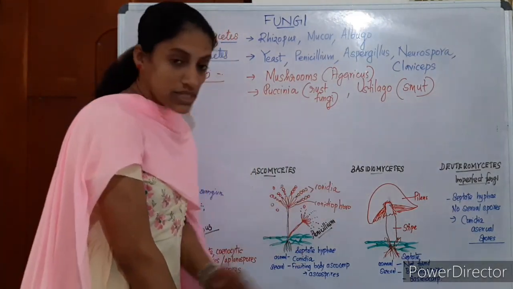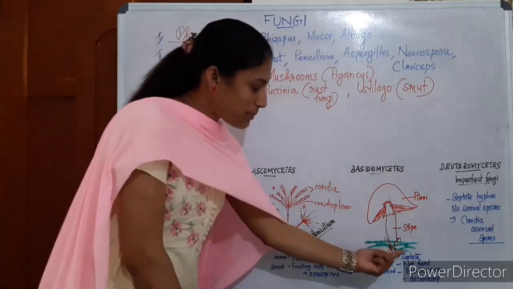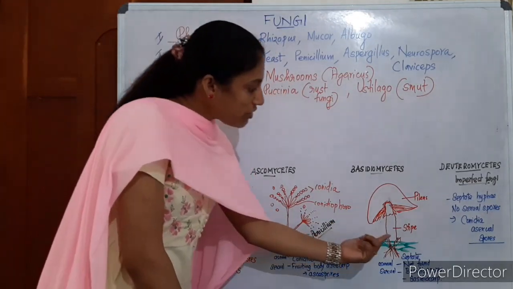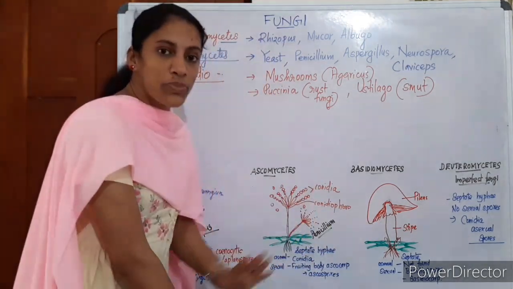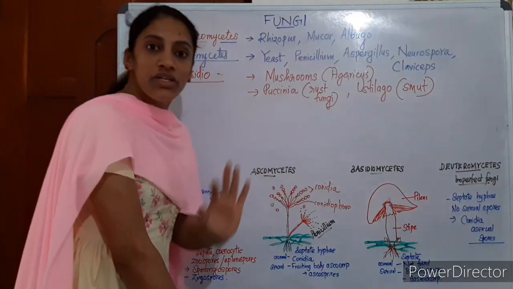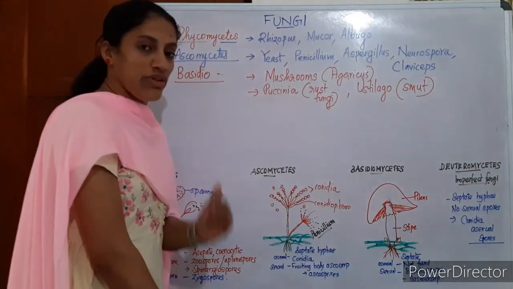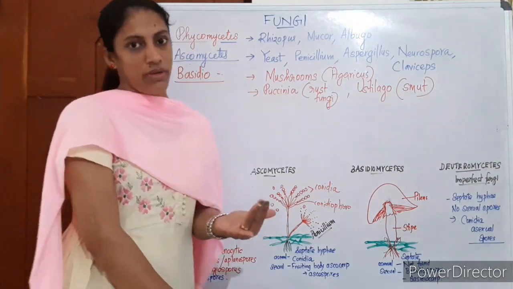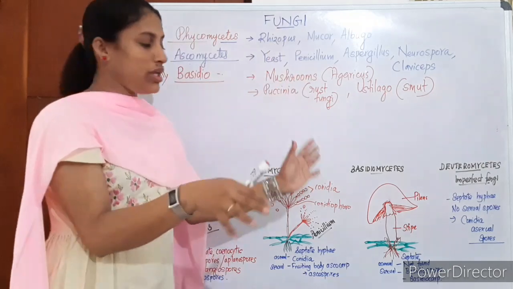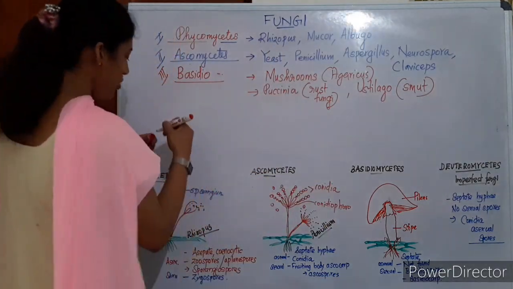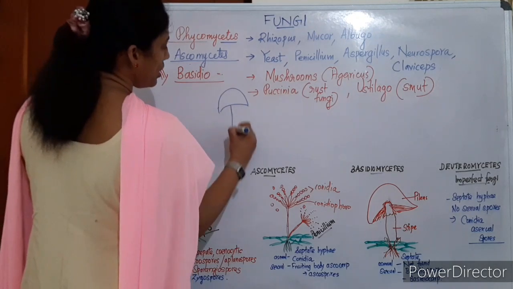In Basidiomycetes, the hyphae are also septate. An important feature: no asexual spores are seen in Basidiomycetes. It reproduces only by the sexual method. In sexual reproduction, whether isogamy, anisogamy or oogamy, it forms a big fruiting body known as the basidiocarp. You are familiar with that. It forms a very big fruiting body.